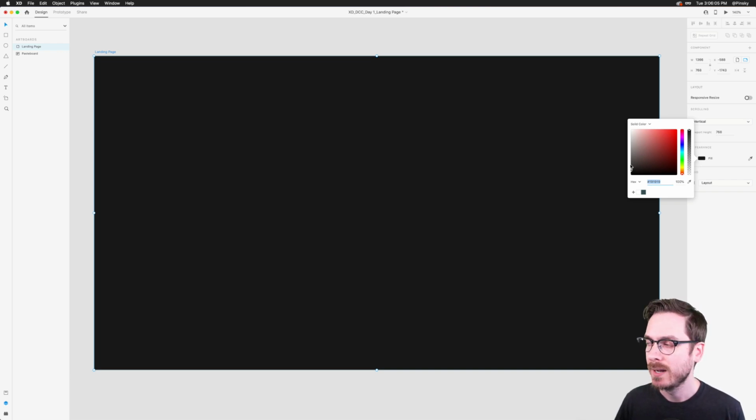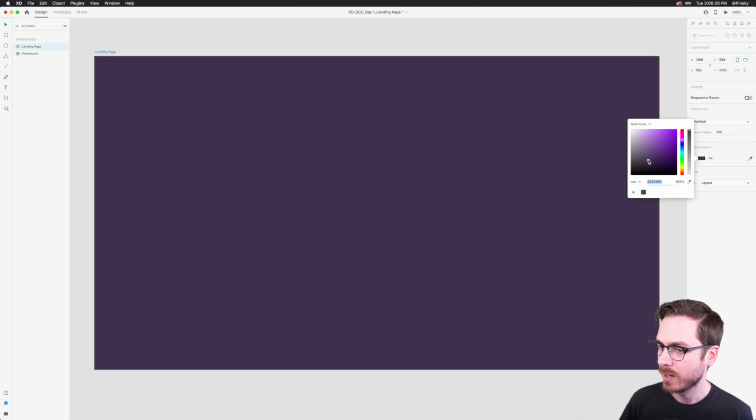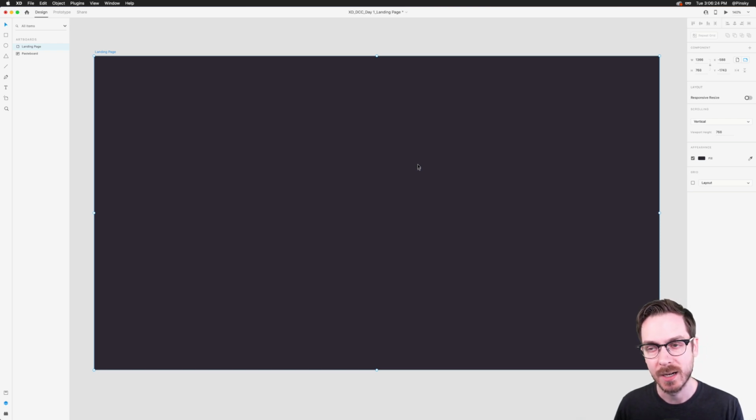Throughout this challenge, there's going to be a little bit of blue and purple splashed into things. So what I might want to do is just go on this spectrum here and just add a little bit of maybe purple or blue somewhere in between. I don't want to go too crazy, probably not like this, maybe just dial it back a touch, just so we have a little bit in there, but it also helps convey that darker feel to this landing page.